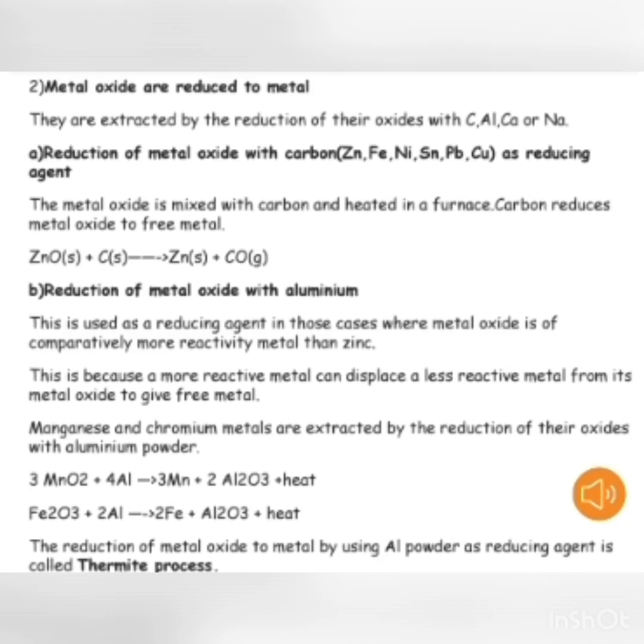This process in which metal oxide reacts with aluminium powder to get reduced to the metal, we call the thermite process. This reaction is highly exothermic. It is done for metals such as manganese, chromium, iron, etc. The mixture of a metal oxide, such as iron oxide, with aluminium powder is called thermite.